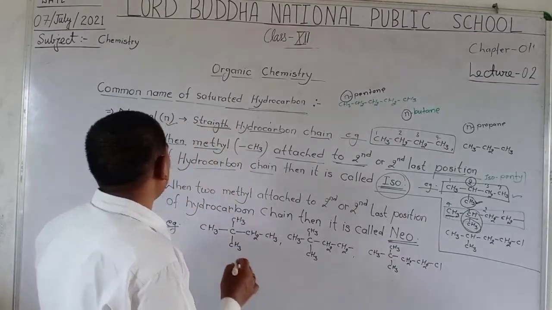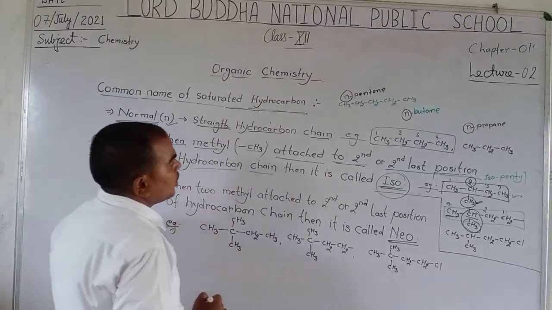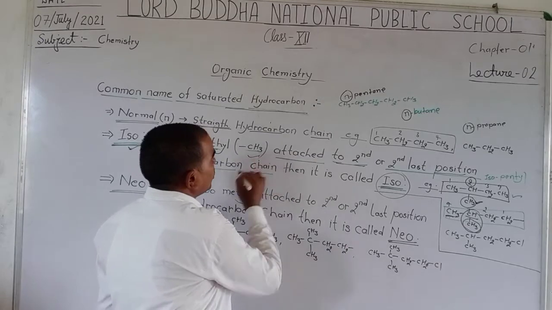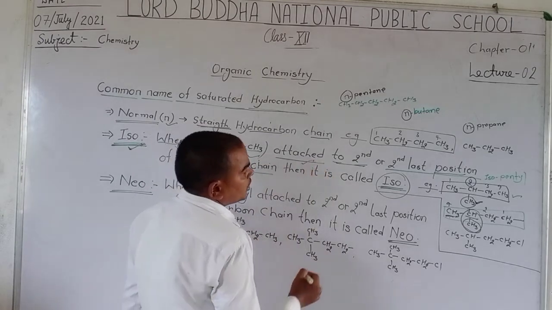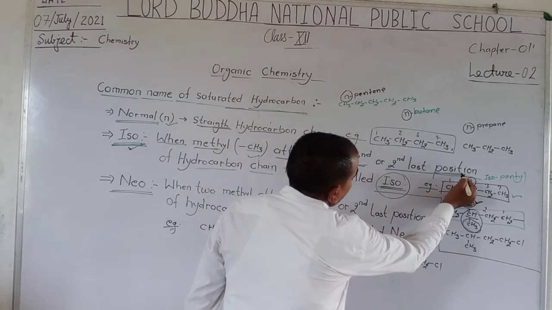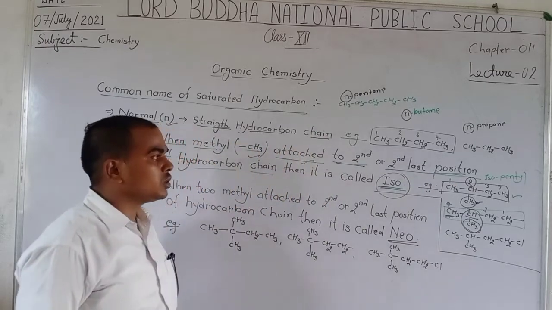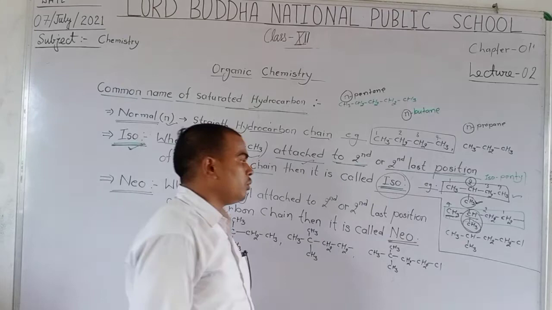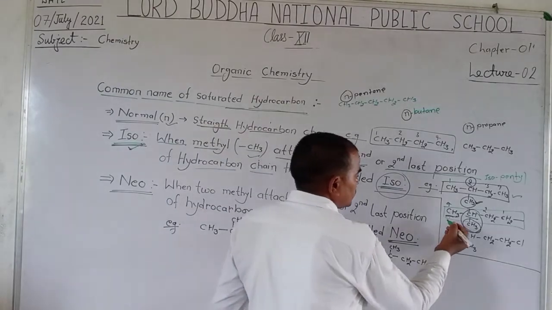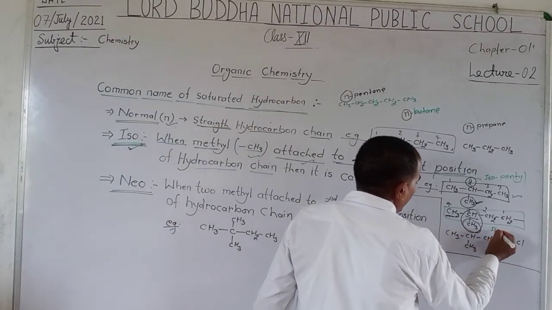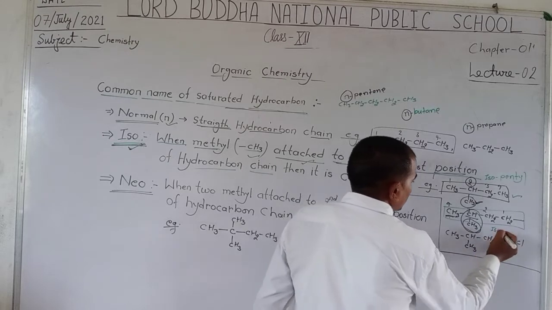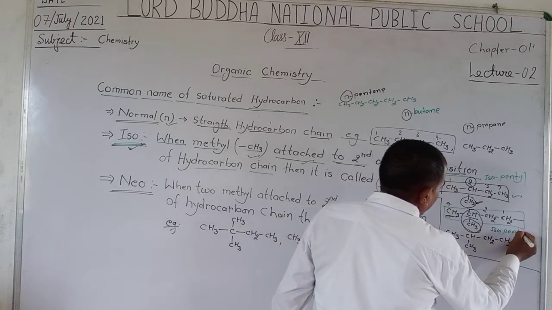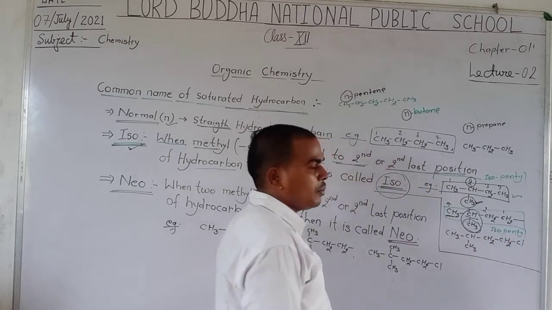According to the iso concept, when the methyl group is attached at the second-last position, we use iso as a prefix. So we write the name isopentyl.